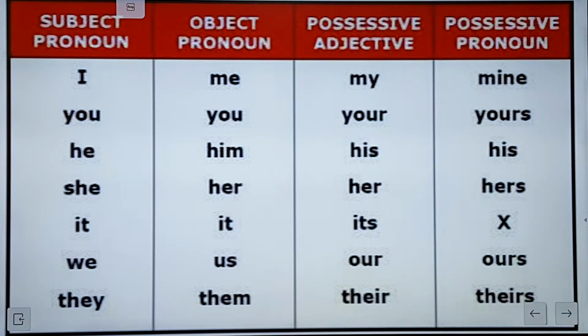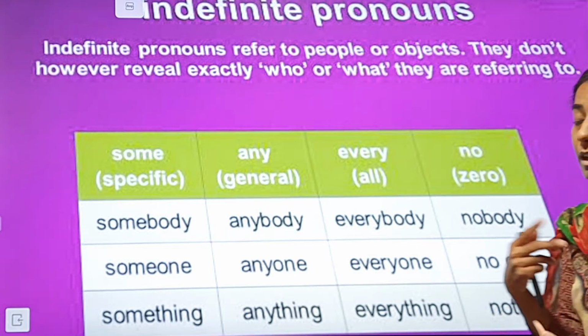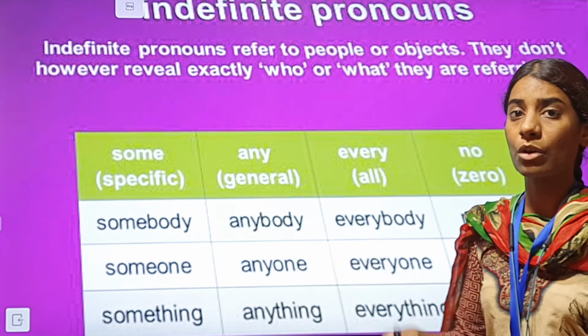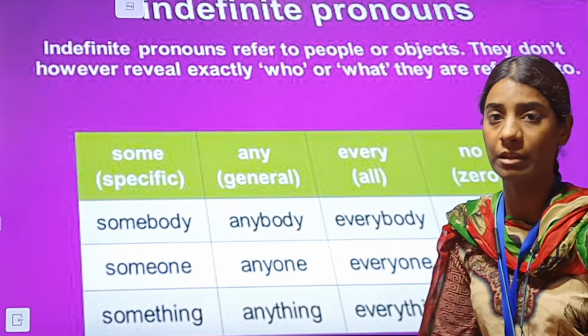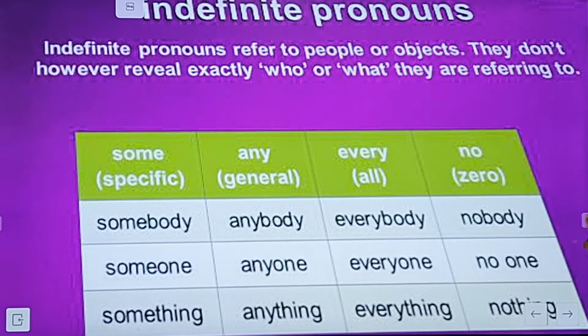So let's move on to understand about the indefinite pronouns. What are the indefinite pronouns now? Indefinite pronouns refer to people or objects. They don't, however, reveal exactly who or what they are referring to. Okay. Indefinite pronouns refer to people or objects, but we cannot identify them, or in other words, we do not know their exact identification or their exact number. Okay. So some, any, every, no, these are the indefinite pronouns.